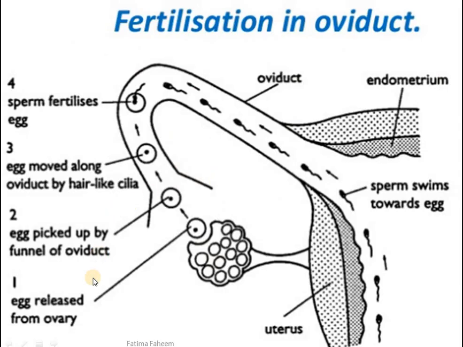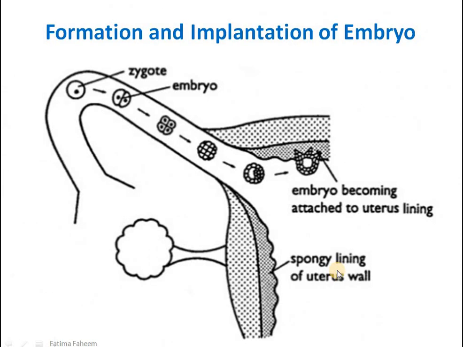Here again I have tried to show you the same. The egg is released from the ovary and it is picked up by the funnel of oviduct. Egg is moved along the oviduct by hair-like cilia, and then the sperm will fertilize the egg in the oviduct. This fertilized egg has now formed into zygote. Zygote will keep moving towards the uterus and it will implant itself in the uterus lining or in the endometrium. Here you can see that the embryo is formed.